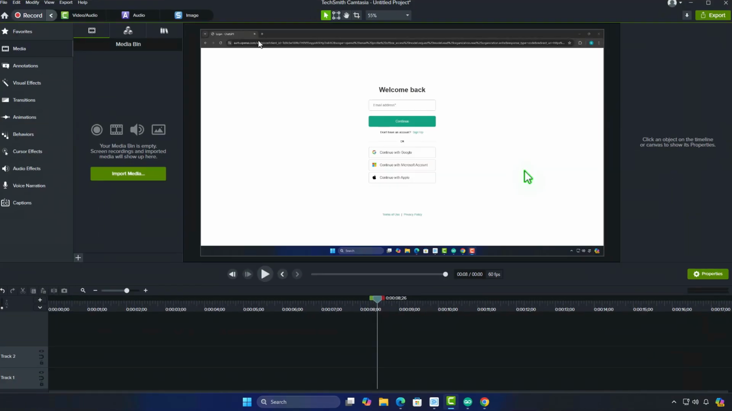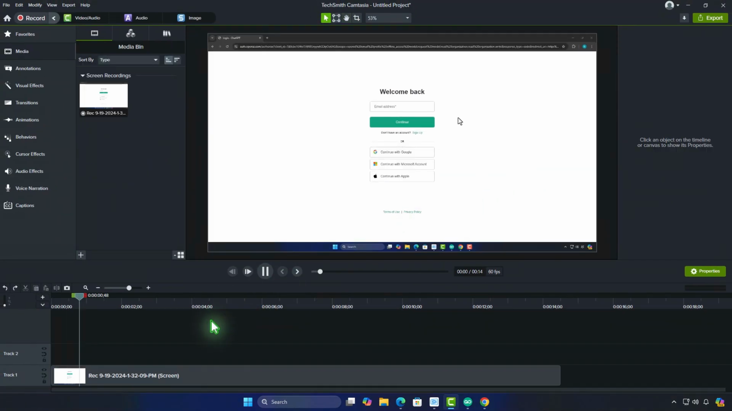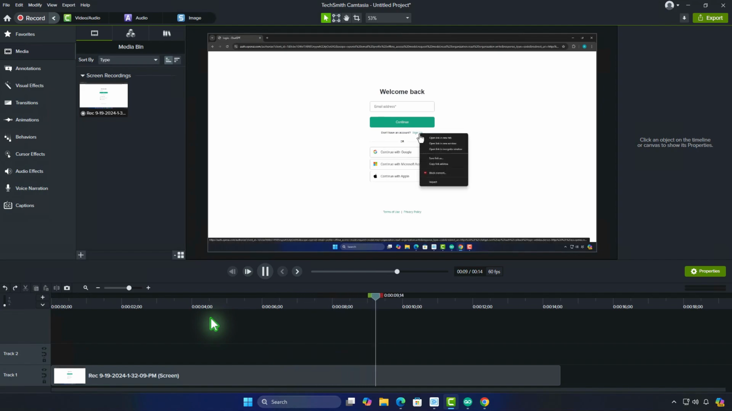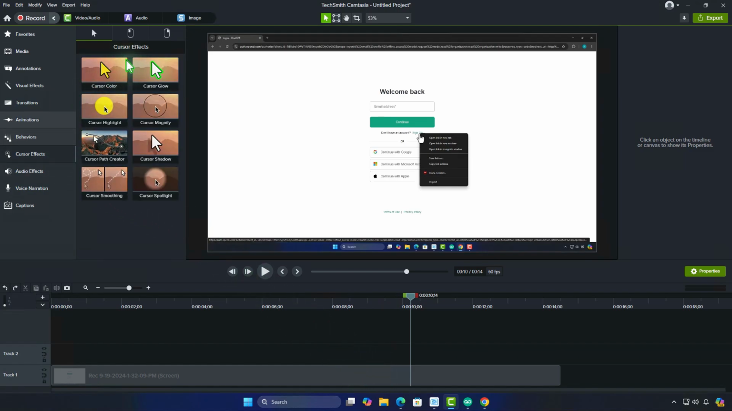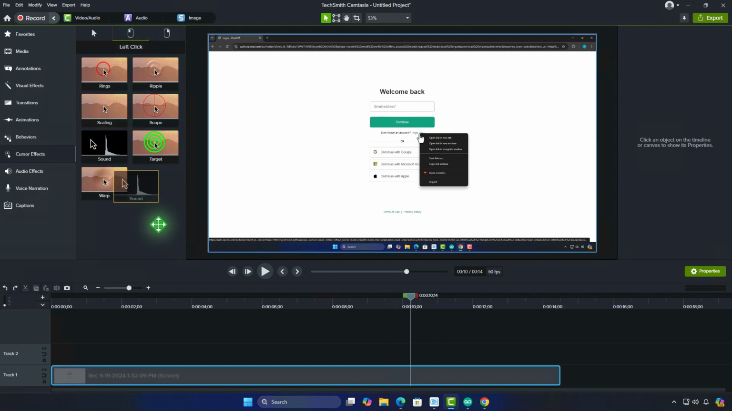Once your recording is complete, you can easily add click sounds from the cursor effects section in Camtasia. As you can see, by default, no sound is added to the video track. To do this, select the clip in your timeline, go to the Cursor Effects tab, and choose the sound you'd like to apply for both left and right clicks.